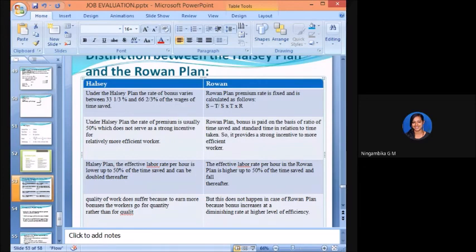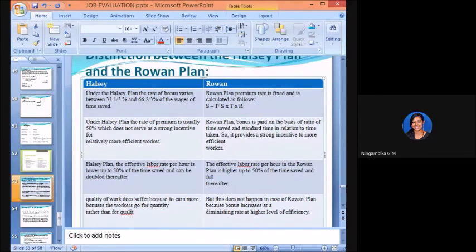So when compared to Halsey, Rowan is much better when it comes to the calculation of the bonus as well as total earnings. In Halsey, the quality of work does suffer because to earn more bonuses, workers go for quantity rather than quality, right? But this does not happen in the case of the Rowan plan because the bonus increases at a diminishing rate at higher levels of efficiency. If the efficiency is good and the work is done properly, they will get a proper bonus because both the bonus as well as the wages are calculated.